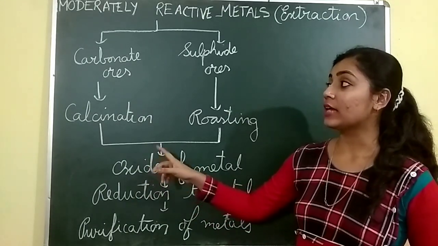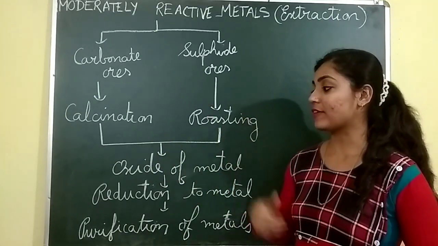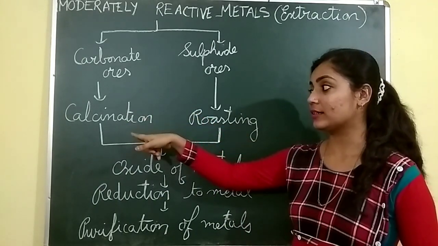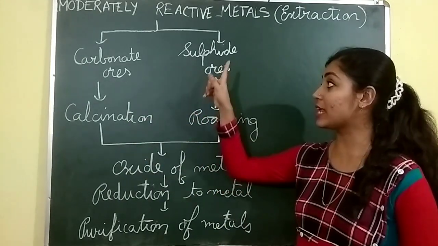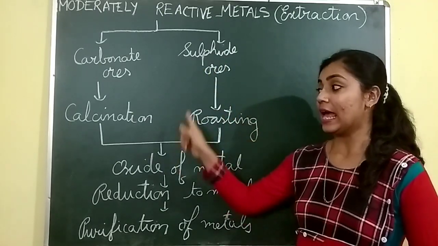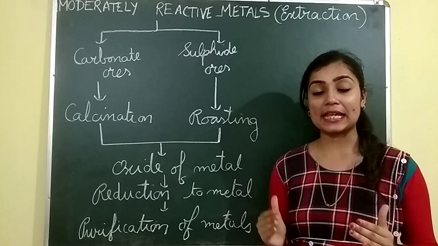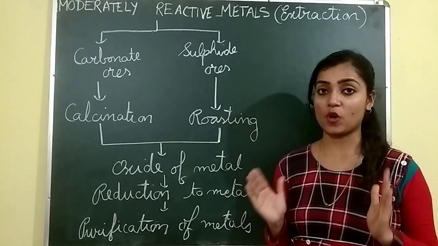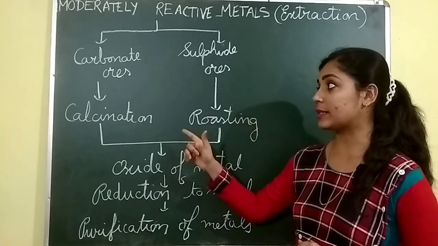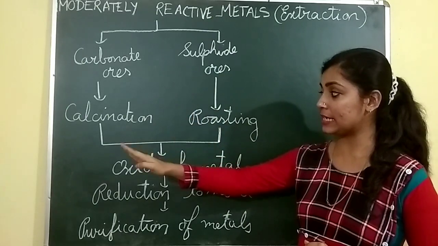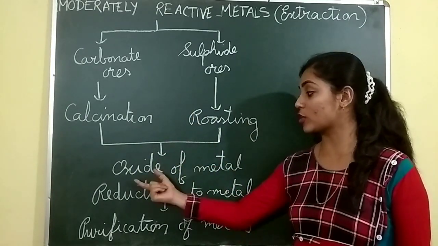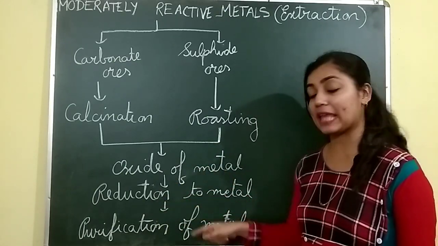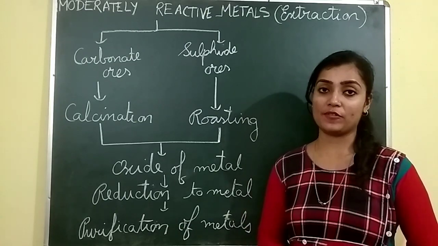There are two ways of converting the carbonate ores and the sulfide ores into the oxide of the metal, which are calcination and roasting. Carbonate ores undergo the process of calcination, whereas sulfide ores undergo the process of roasting. Calcination means heating in a limited supply of oxygen, whereas roasting means heating in abundant supply of oxygen. After this process, the ores are converted into the oxide of the metal. And this oxide of the metal is further reduced to the metal, and then, to obtain the pure metal, purification of the metal takes place.